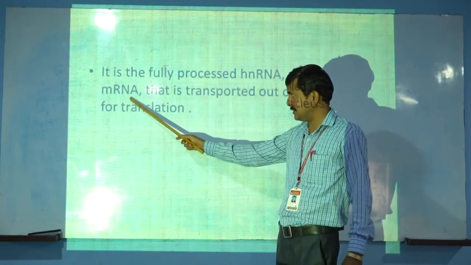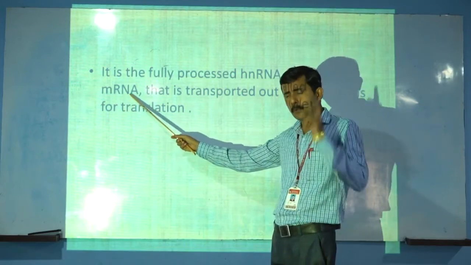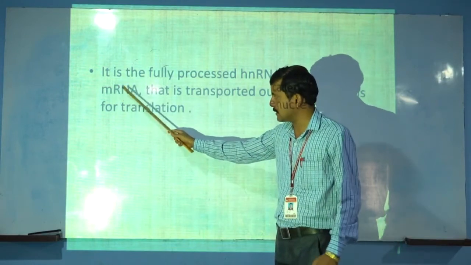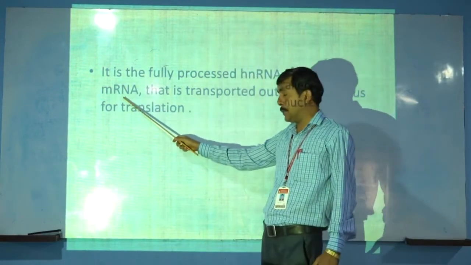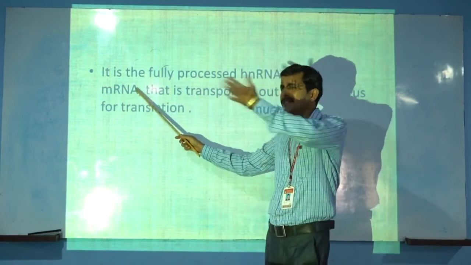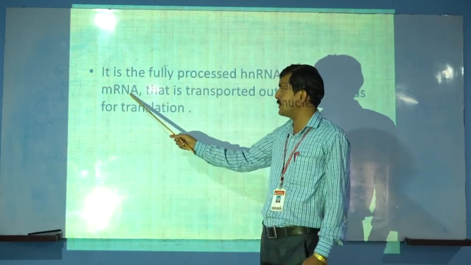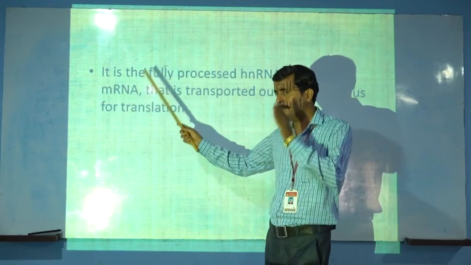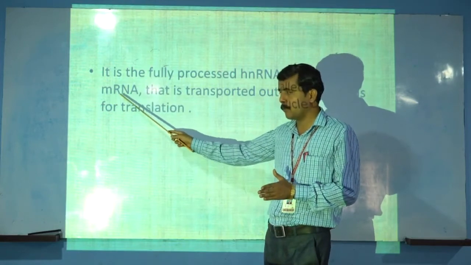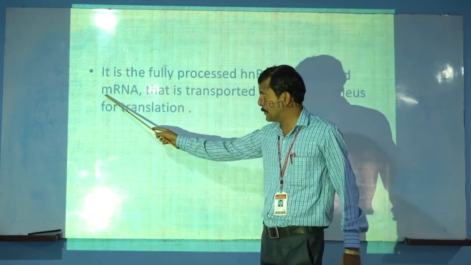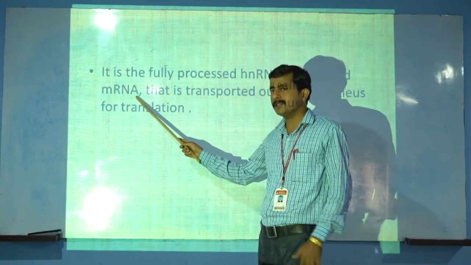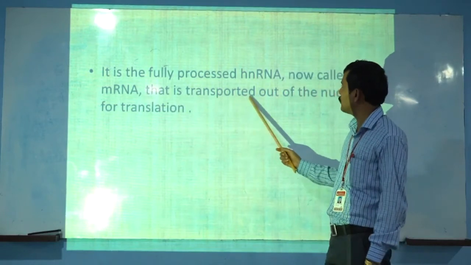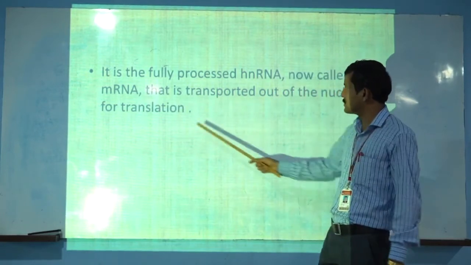In the central dogma we already discussed that DNA is converted into mRNA, and mRNA is converted into protein. This next process is translation. In transcription, from the DNA sequence we only produce the mRNA, and this is limited to the transcription process. The mRNA is then transported out of the nucleus for translation.